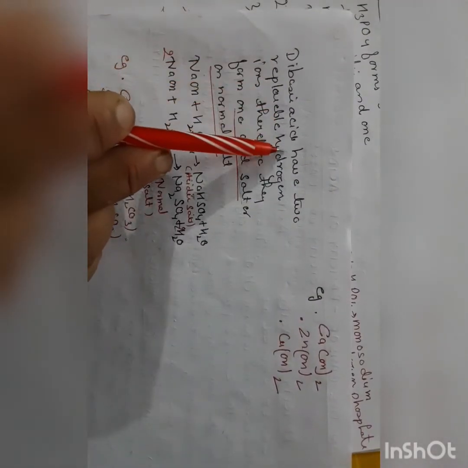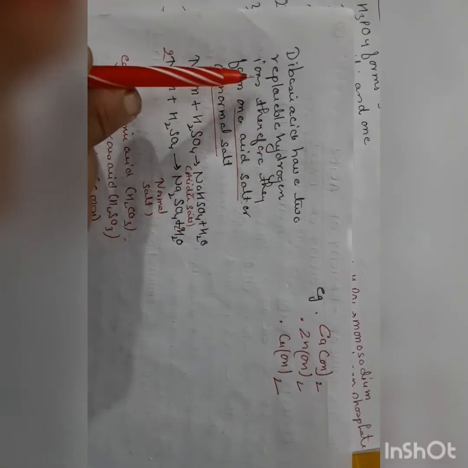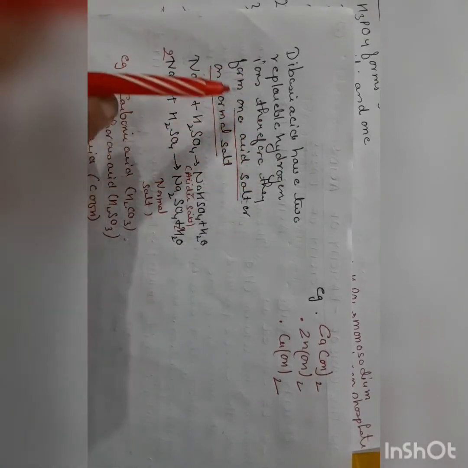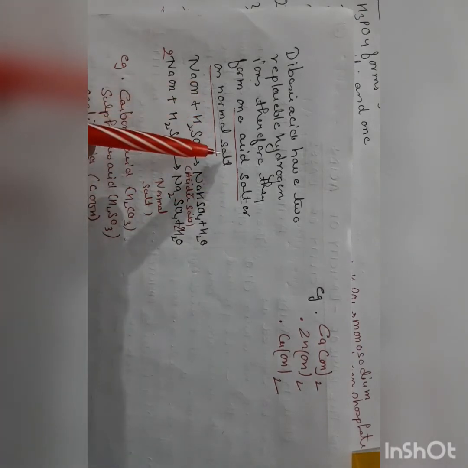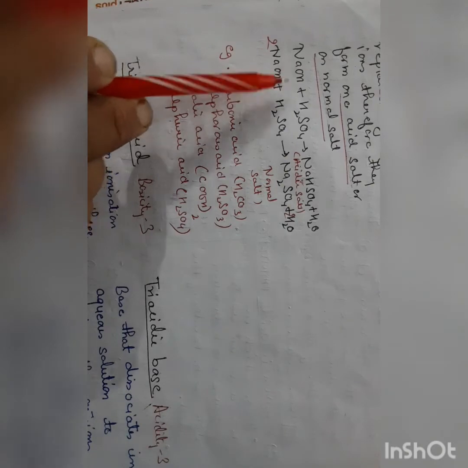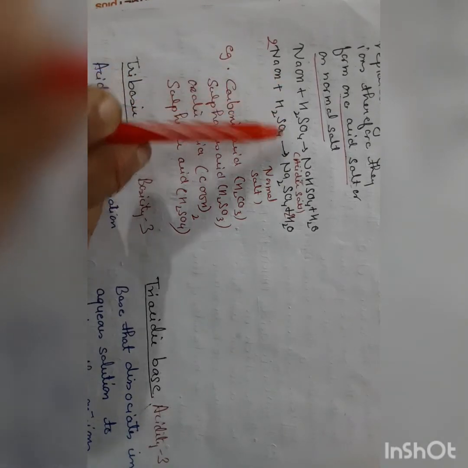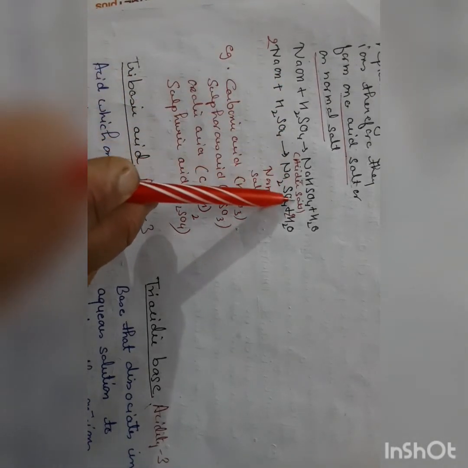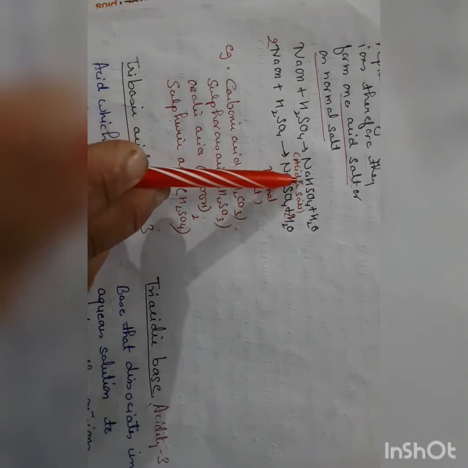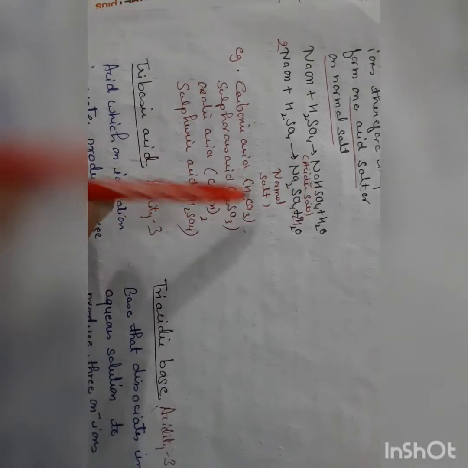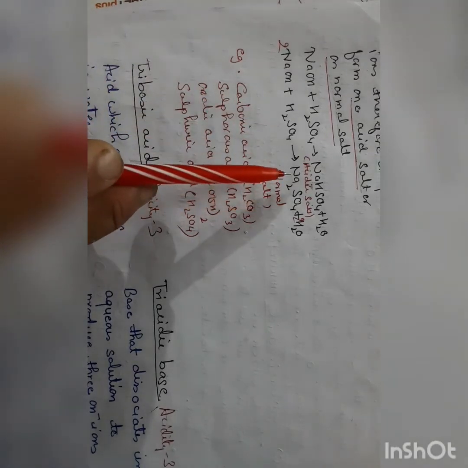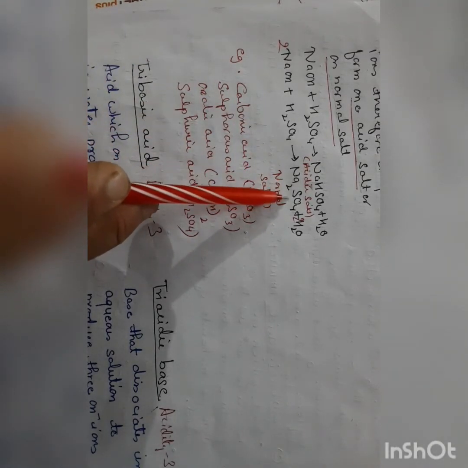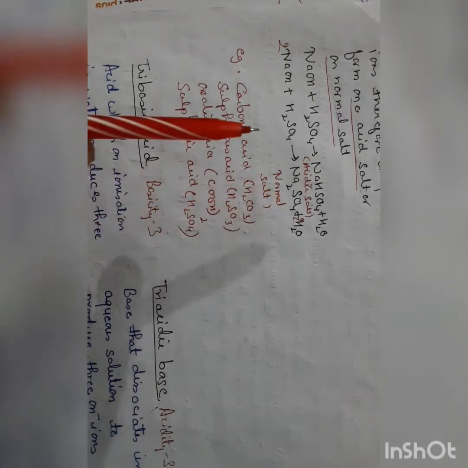Dibasic acid has 2 replaceable hydrogen ions, therefore it forms 1 acidic salt and 1 normal salt. Here sodium hydroxide reacts with sulfuric acid to form an acidic salt, that is sodium hydrogen sulfate, and water. In the second reaction, you will see that a normal salt is formed, that is sodium sulfate. It is a normal salt.